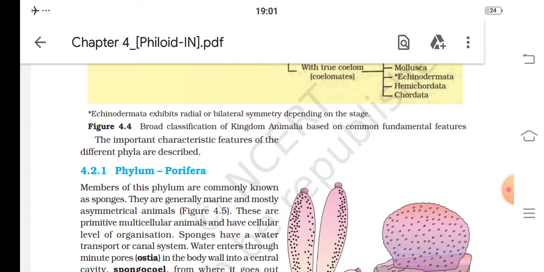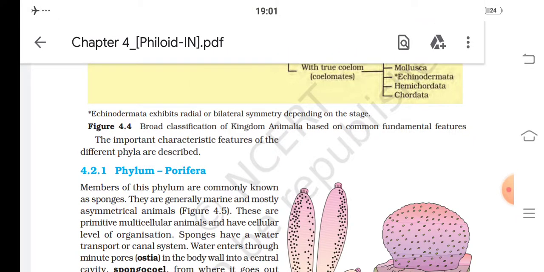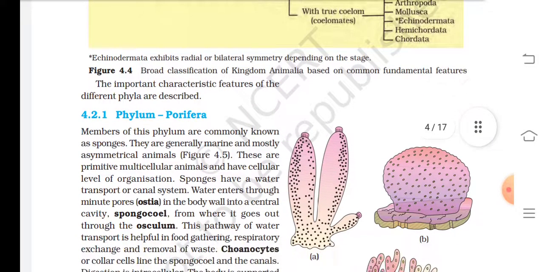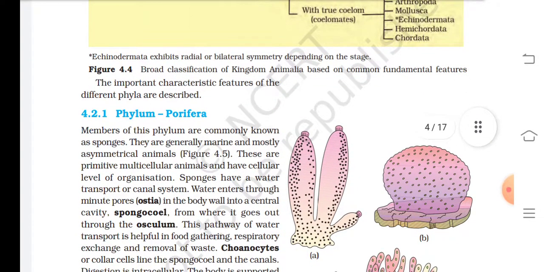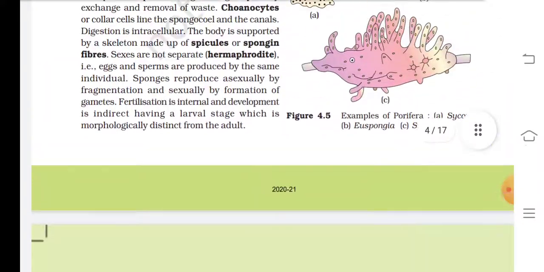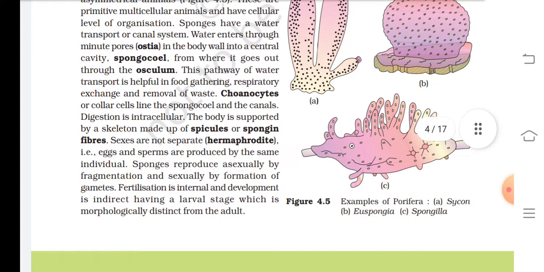4.2.1 Phylum Porifera. Members of this phylum are commonly known as sponges. They are generally marine and mostly asymmetrical animals, as given in Figure 4.5. These are primitive multicellular animals and have a cellular level of organization. Sponges have a water transport or canal system.